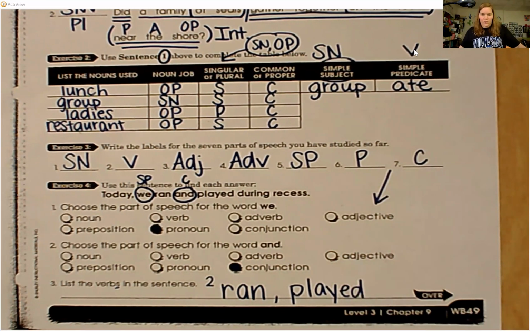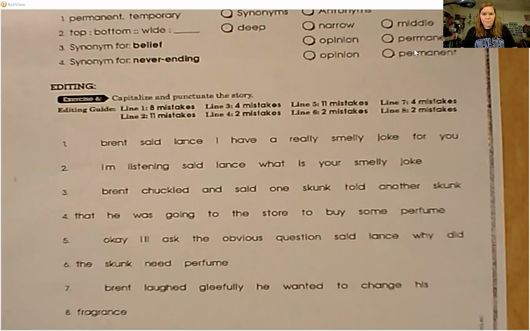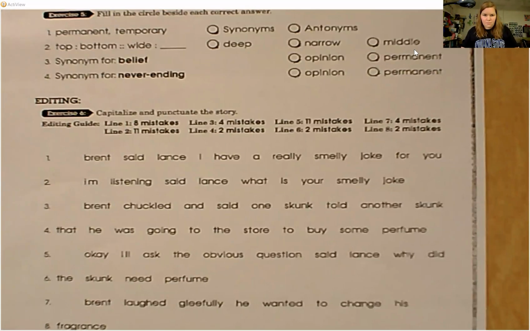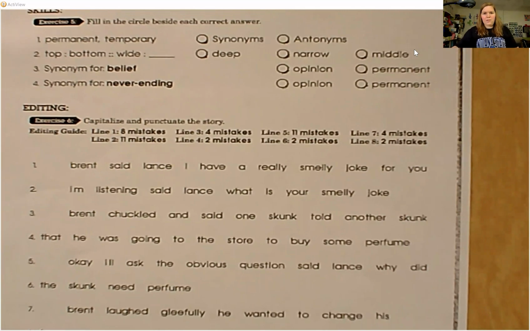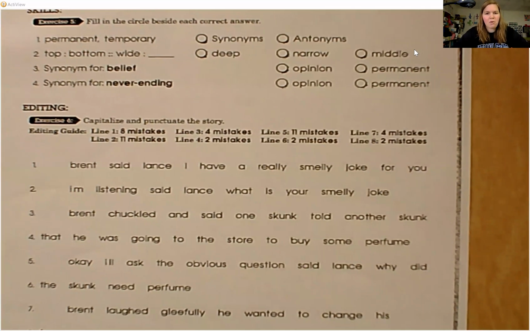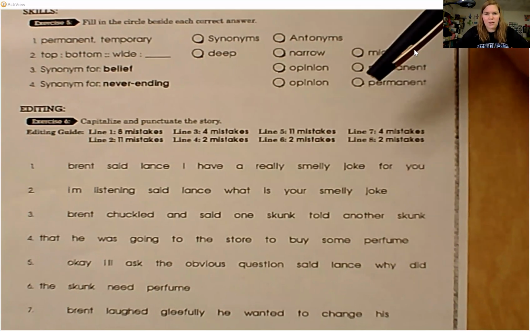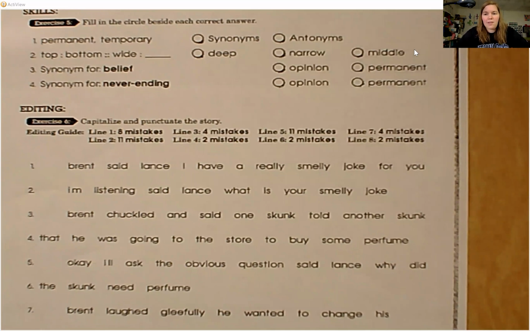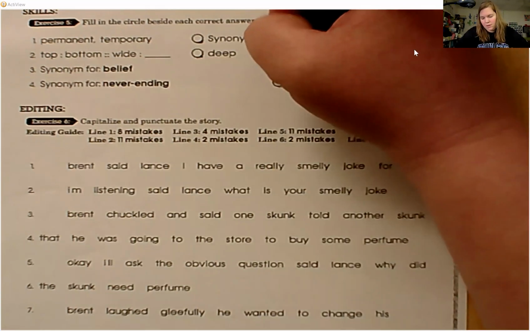All right, go ahead and flip to exercise 5. Fill in the circle beside each correct answer. This is the vocabulary skills part. Permanent and temporary. Are those synonyms or antonyms? Remember, synonym means the same. Antonym means opposite. Permanent and temporary are opposite. They are antonyms.